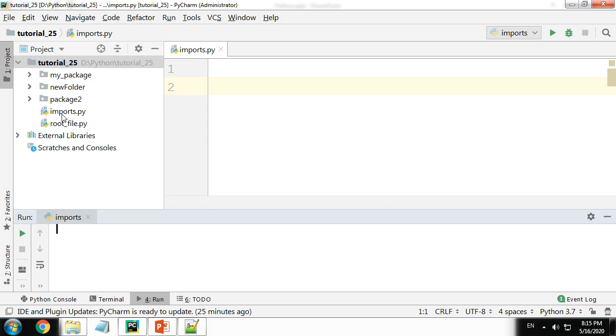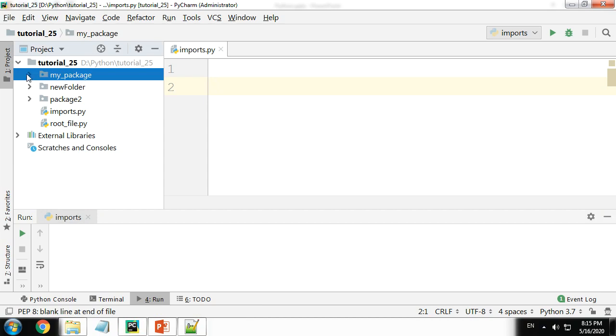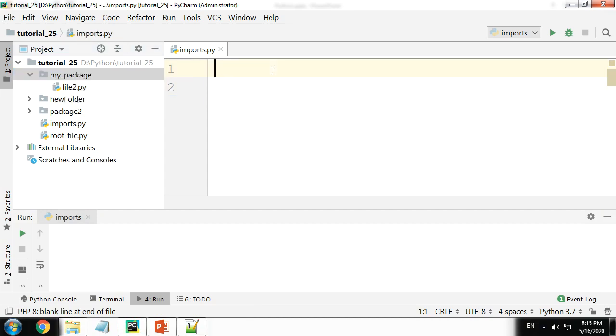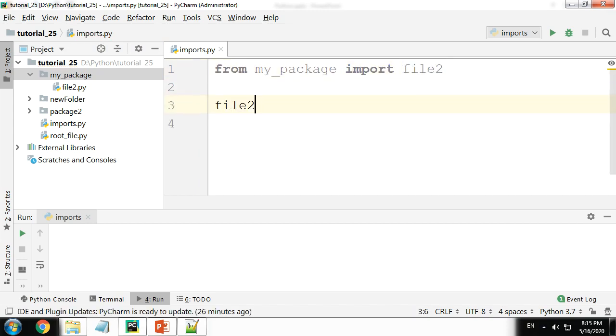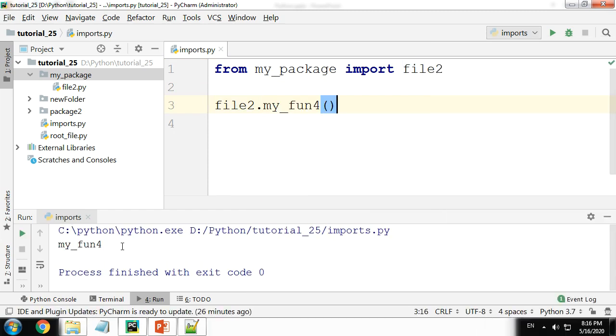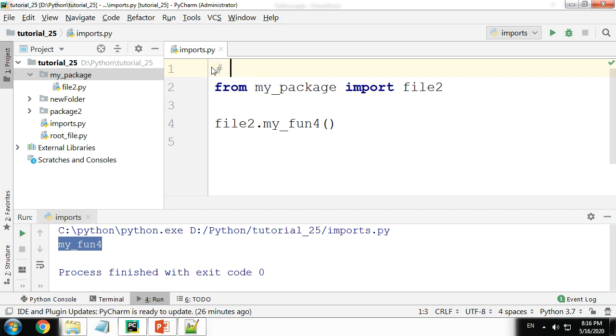Now, in this project, I have a file called imports. I also have a package by the name of my package. It has a file called file2. Okay, so let me go ahead and import my package, and from that let me import the file2. Let me go ahead and run the functions in file2. Remember, here I do not have any init file, but it works. So that will answer your first question, that is your underscore underscore init.py file is not required.